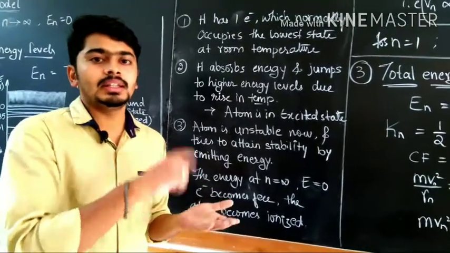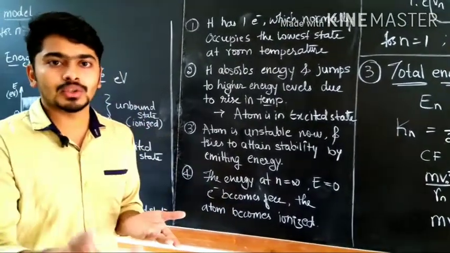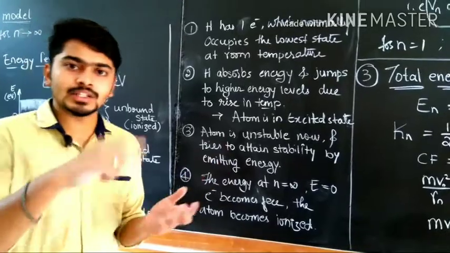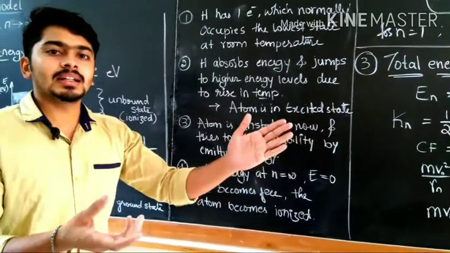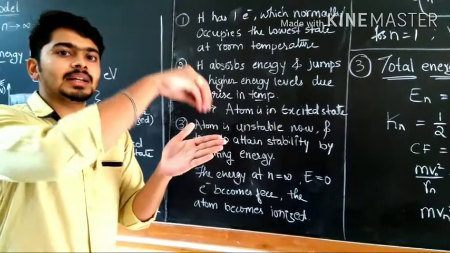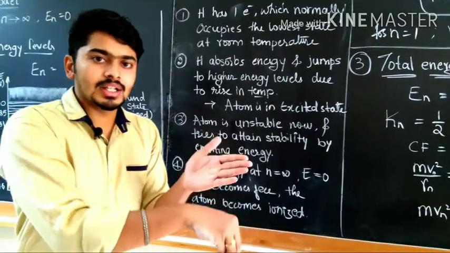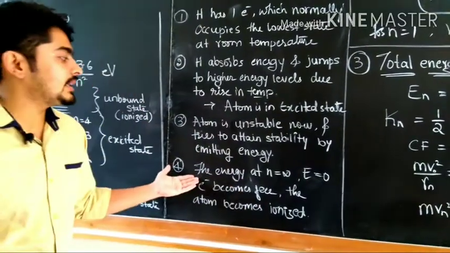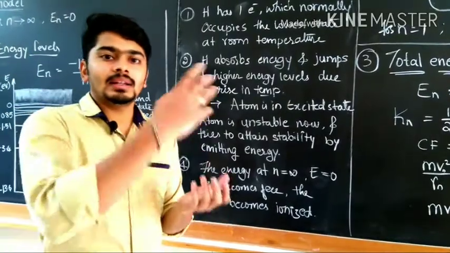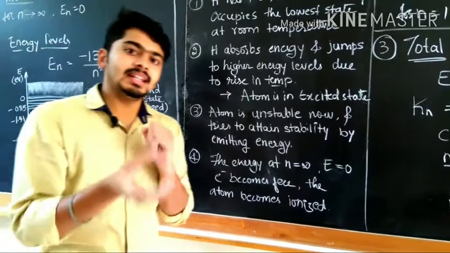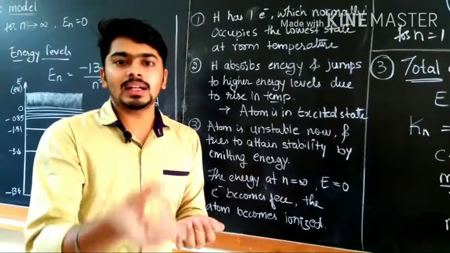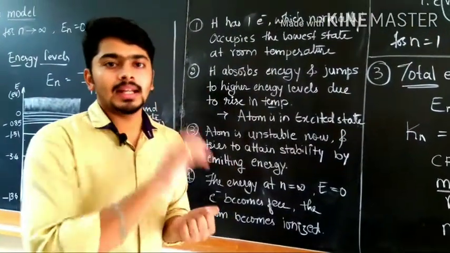E2 minus E1 equals h nu, as we have discussed. That h nu is the energy liberated. The electron comes back to its normal position, and the atom becomes stable again. Every unstable atom tries to attain stability by emitting radiation.